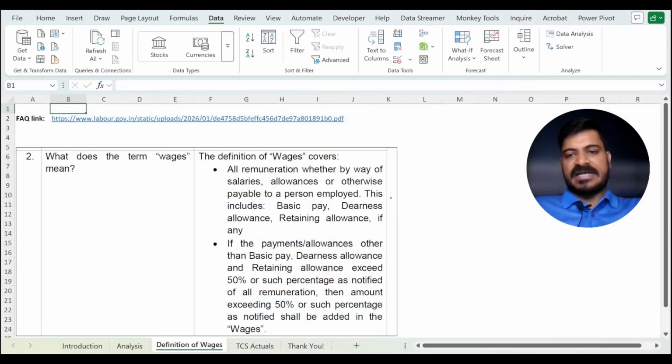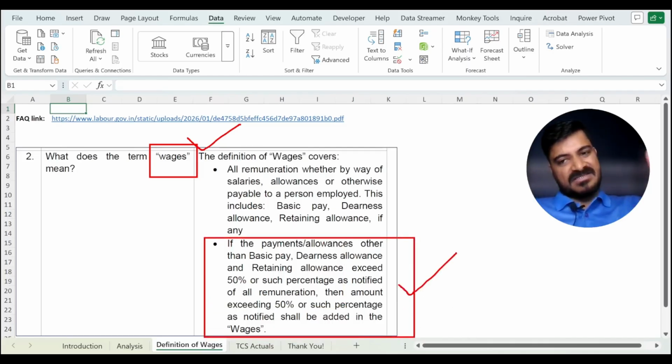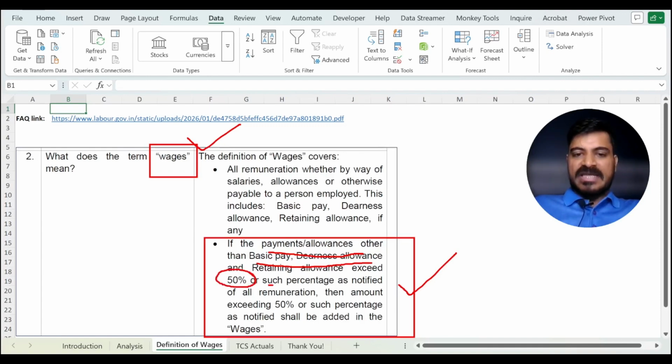First of all, let us understand what this change is about. This change is about defining wages, number one, and number two, the criteria for defining basic plus dearness allowance. This is the basic funda which has been rolled out effective November 2025. The law basically says that if the payments and allowances other than basic and dearness allowance are more than 50% of entire remuneration, then that amount exceeding 50% shall be added back to the wages.